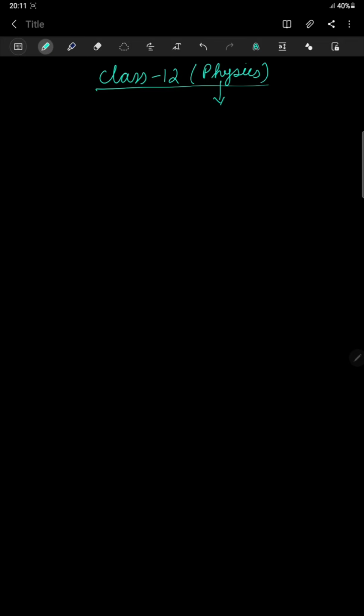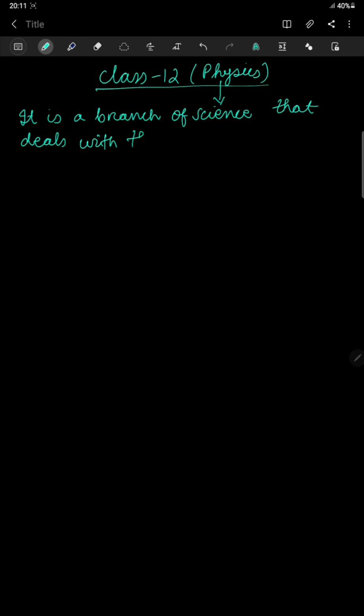Physics is basically a branch of science that deals with the measurements of physical quantities.